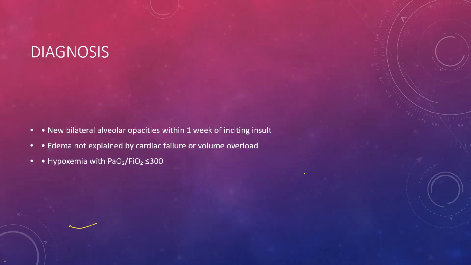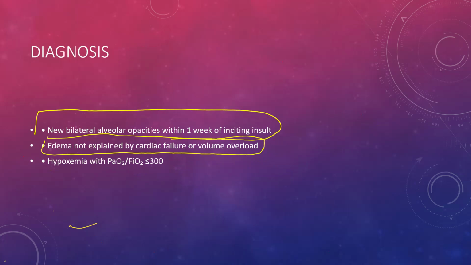So diagnosis. Diagnosis is simple: new bilateral infiltrates, edema that is not explained by cardiac failure, and the ratio of arterial oxygen pressure to fractional inspired O2 is less than 300. So this is the typical diagnostic criteria for acute respiratory distress syndrome.